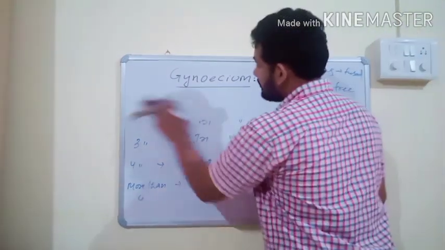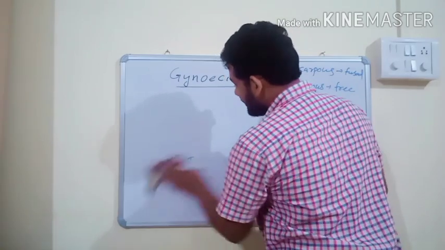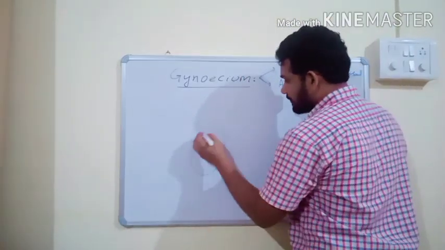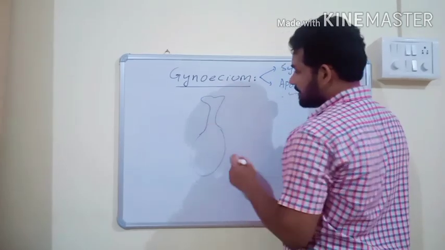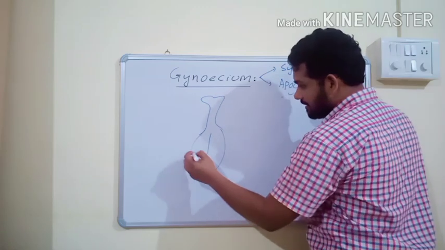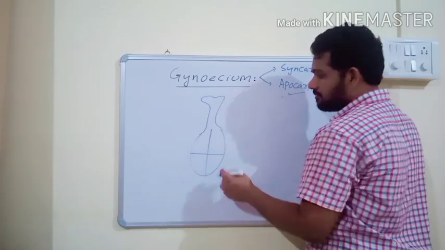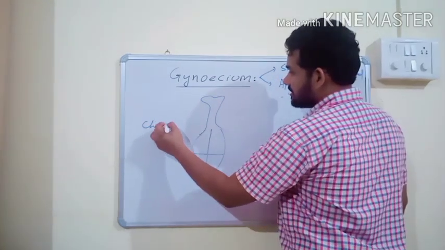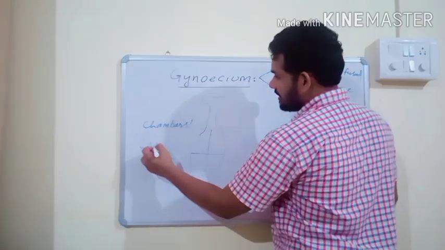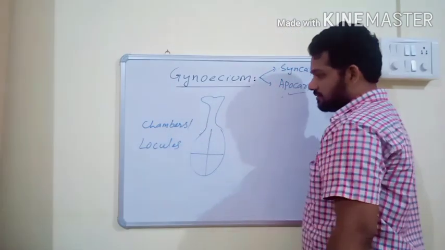Each carpel has three parts: ovary, style and stigma. This is the ovary portion, and after fertilization the ovary transforms into fruit. Inside the ovary there are many rooms or chambers, and these are known as locules.